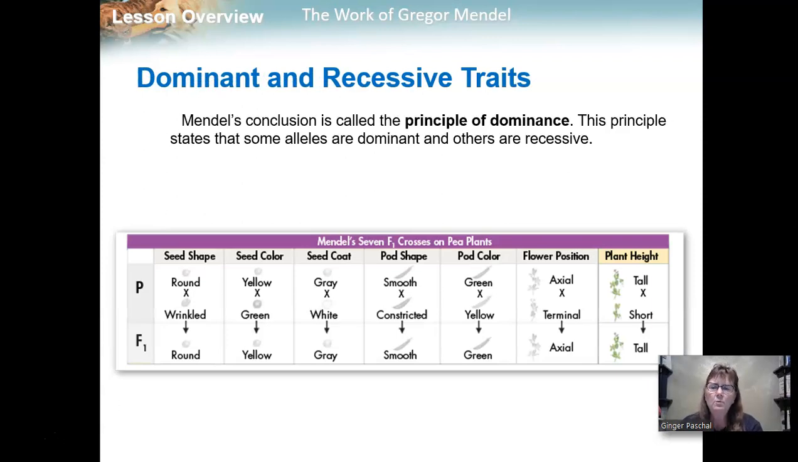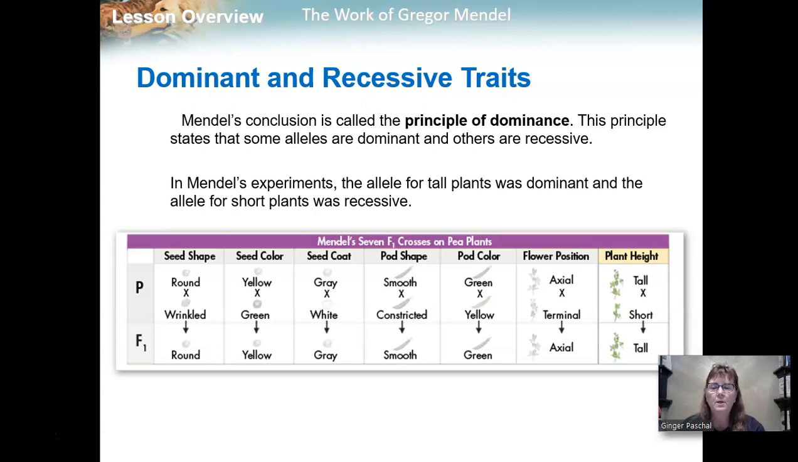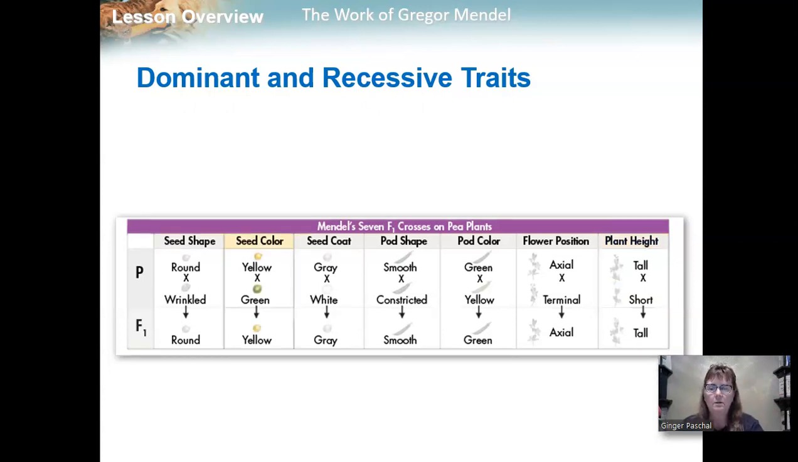So we have dominant and recessive traits. Mendel's second conclusion is called the principle of dominance. This principle simply states that some alleles are dominant, some alleles are recessive. And anytime you cross a dominant and a recessive, the dominant will always show. So in Mendel's experiment, the allele for tall plants was dominant to the allele for short plants. The allele for short plants was recessive. And that's why, when you take 2 true breeding parents and cross them, all of the offspring will show the dominant trait.